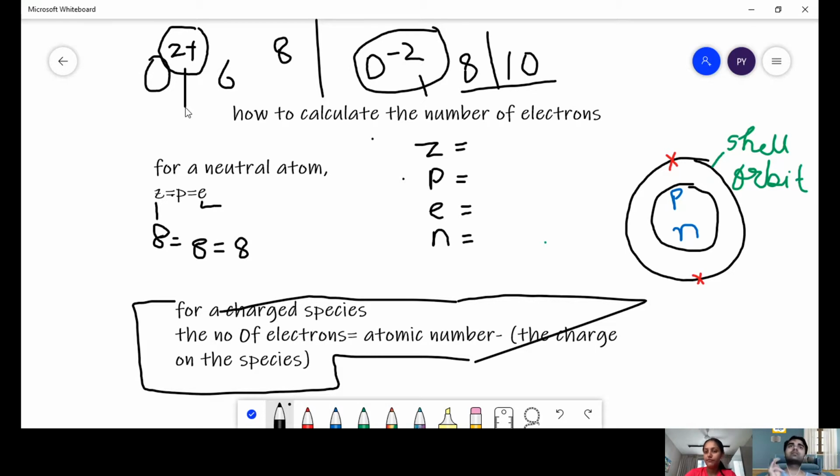A very interesting thing is that the kinetic theory of matter not only explains the intermolecular forces of attraction and the degree of motion, but it also states that in all these substances, that is solid, liquid, and gas, the fundamental constituent particles like the atoms, molecules, or ions are always in a state of vibration and motion. This motion is because of the kinetic energy the particles possess, so they are always vibrating at their respective positions.